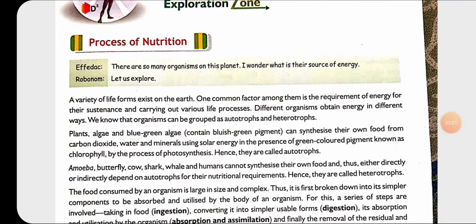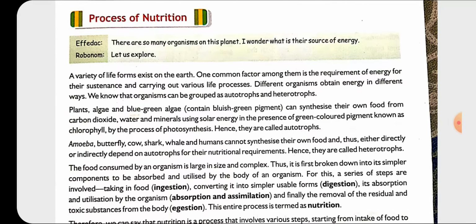So now let us explore what happened to the cheese balls. For that we need to understand what nutrition is, as we have already done in the previous chapter. Nutrition is the process by which organisms take in food and use that food for their growth. There were two modes of nutrition, one was autotrophic and one was heterotrophic, है ना.